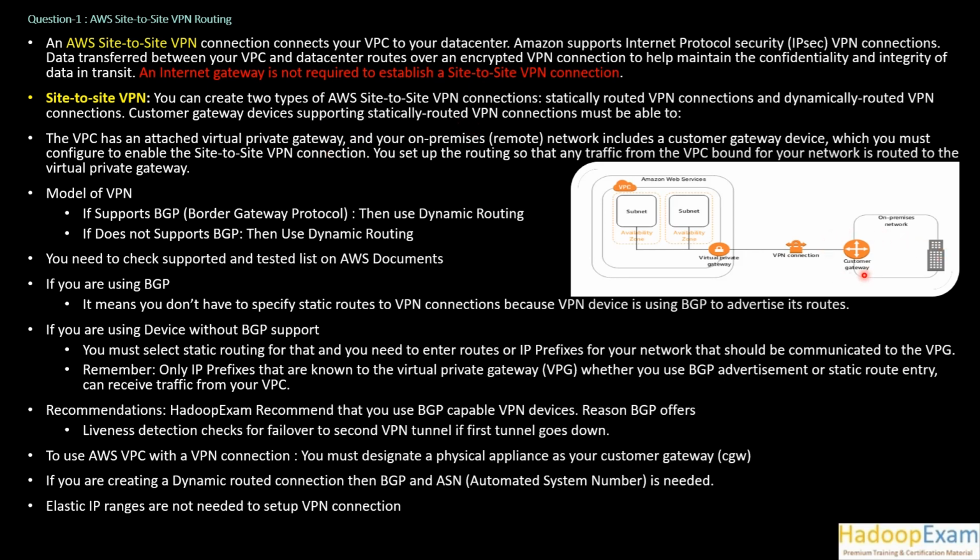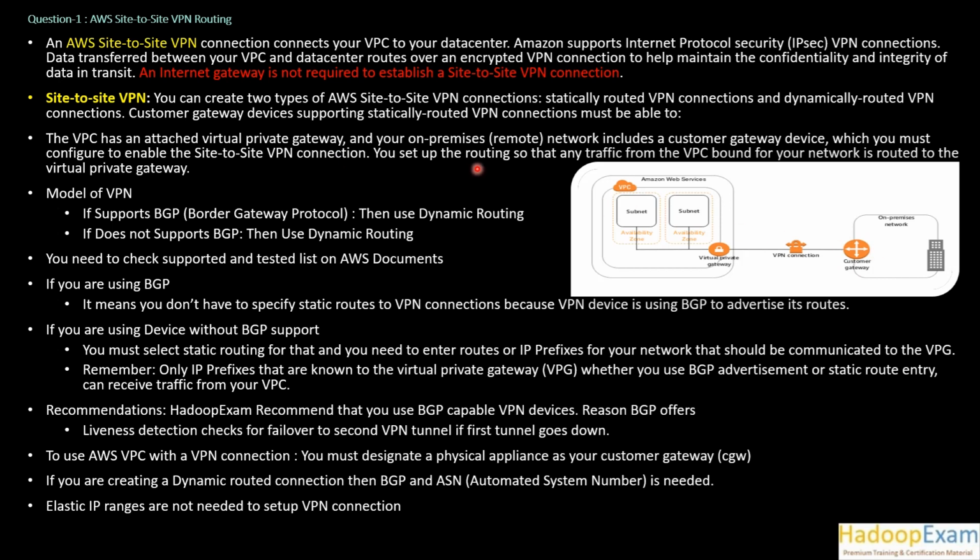If you are using a customer gateway device which is statically routed, statically means you have to predefine something, correct? That is what it means. If you are using that customer gateway at the customer side, then the VPC has an attached virtual private gateway. So here you need to have a virtual private gateway as well. Your on-premises remote network includes a customer gateway device, which you must configure to enable the site-to-site VPN connection.